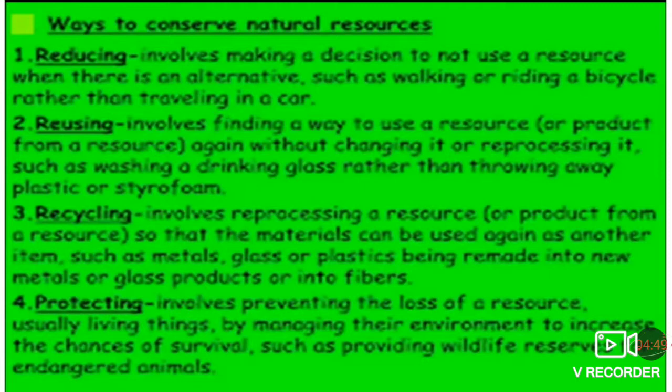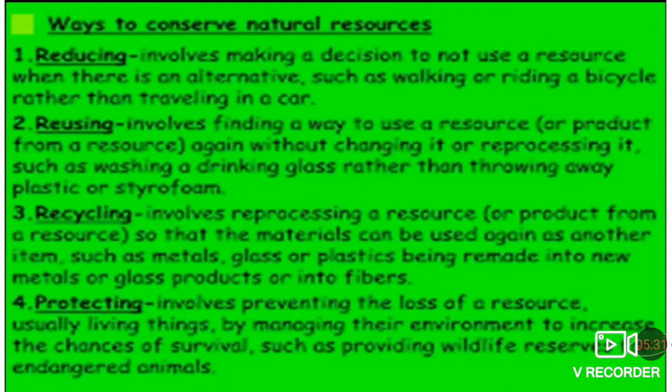For example, the water that was used for bathing can be used for gardening. Instead of wasting it, it can be used for gardening. Waste paper can be converted into packing materials. Reusing involves finding a way to use a resource or a product from a resource again without changing or reprocessing it, such as washing a drinking glass rather than throwing away plastic or styrofoam.